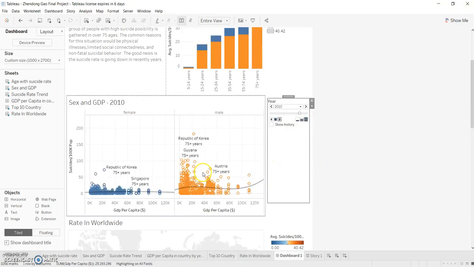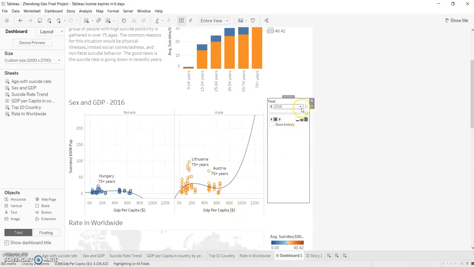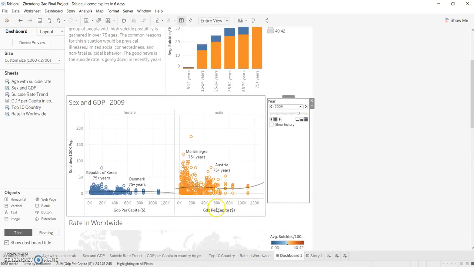At first I don't think GDP has too much relationship with the suicide rate. Oh wait, I think yeah, GDP does affect the suicide rate. Lower GDP has a much higher suicide rate, and with higher GDP, only a few people commit suicide.